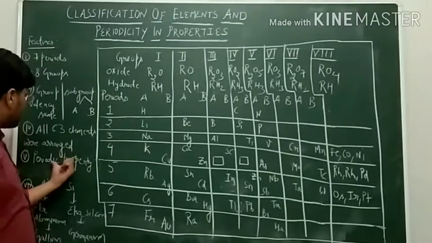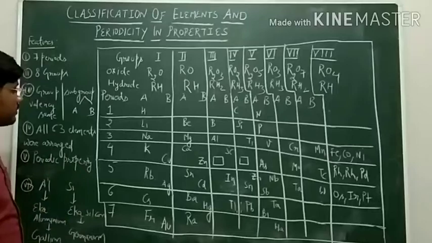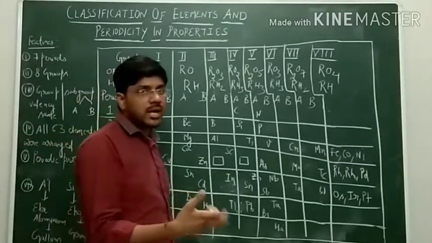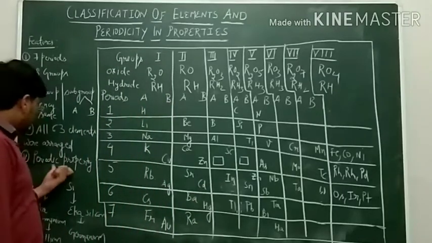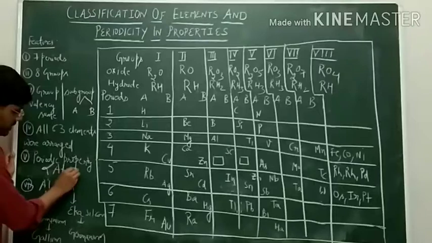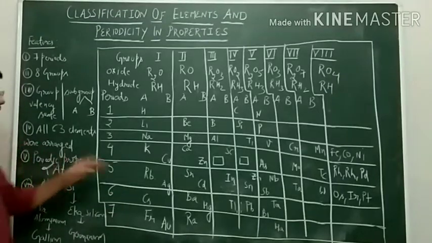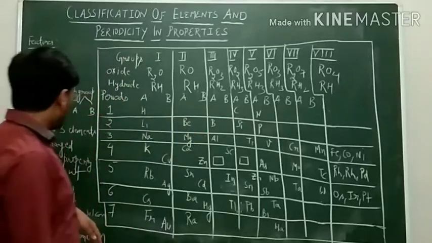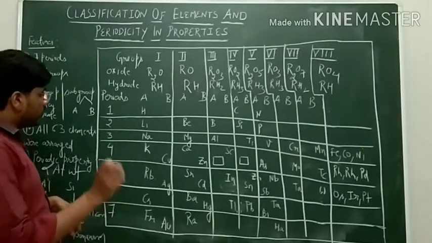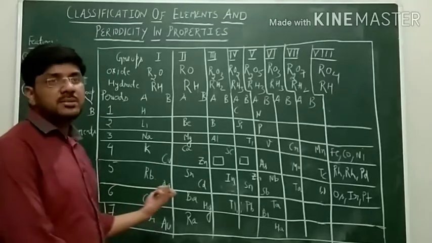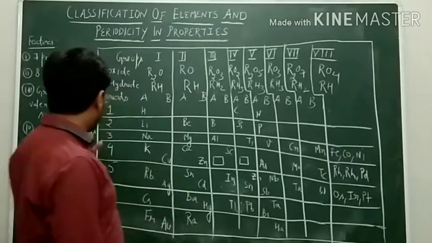Next point which we have discussed, the periodic property, the property which will repeat after regular interval of time. The periodic property is found to be directly proportional to atomic weight. Means we have arranged the elements in the order of atomic weight. Now another point which is of most importance is that he has left some gaps in his periodic table, which